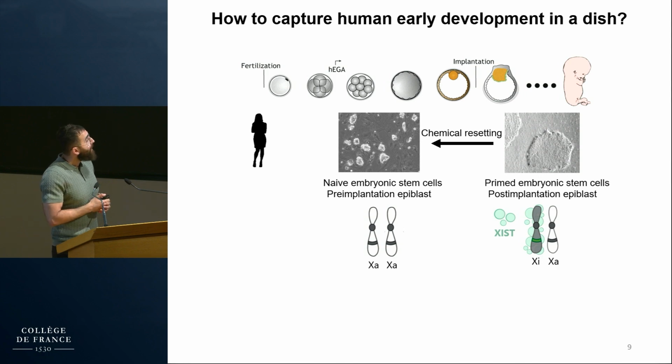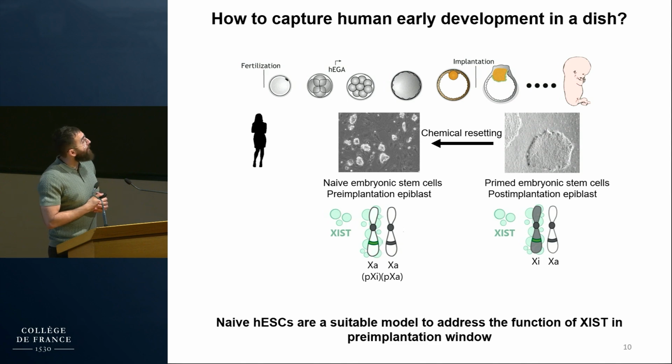However, one artifact of the system is XIST being expressed only from one of the two X chromosomes, which is in contrast to what we observe in vivo. We know that the X chromosome expressing XIST corresponds to the previously inactivated one in the primed state, due to some sort of epigenetic memory. However, this artifact turned out to be an advantage because it allowed us to assess the function of XIST on this particular X chromosome, and I will show you how in a couple of slides.